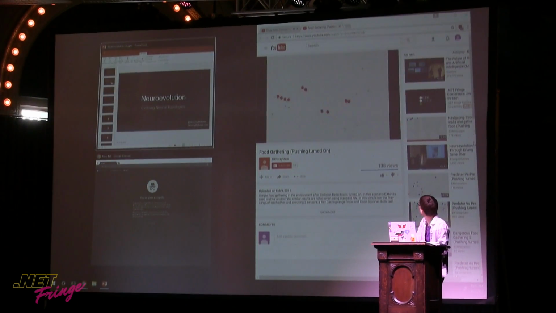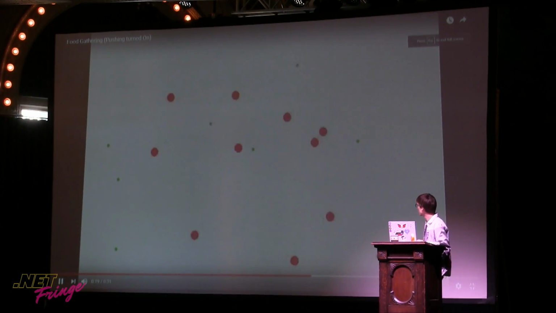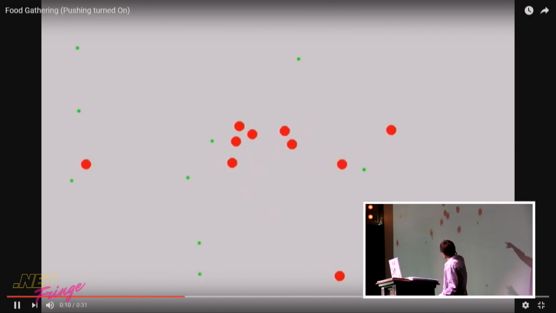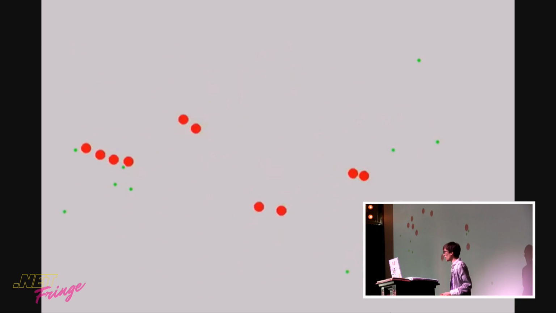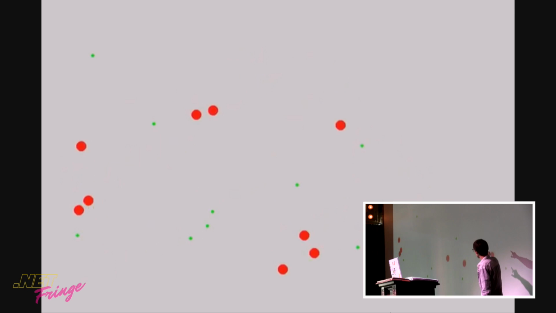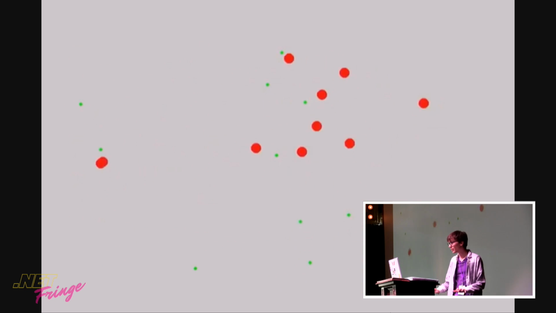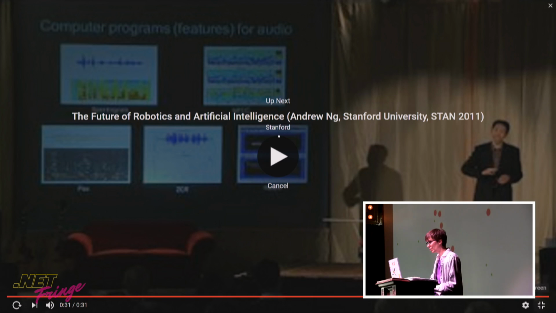All right. So this is very simple. We'll restart it. So as you can see here, they're operating pretty intelligently. They have a sensor. It's a raycast. They're able to see in a direction at pretty much an angle. So they use this to identify each other as well as food that they're going to go eat. All of this just evolved naturally over the course of several generations, several hundred probably.